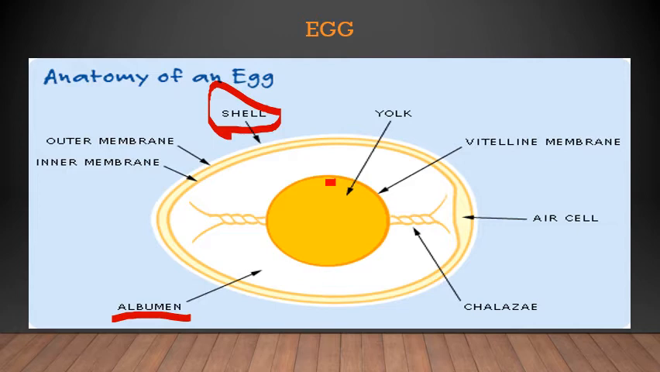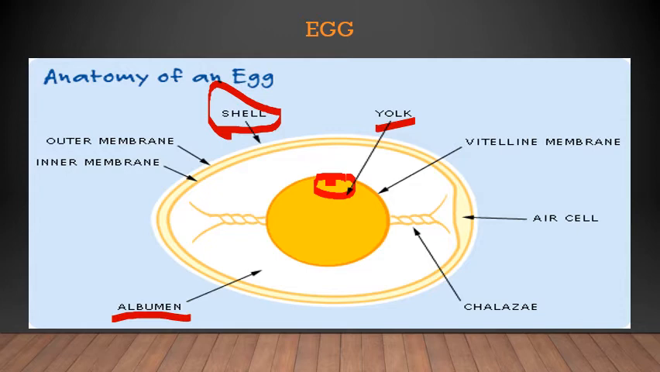Within the albumin, there is a yellow colored portion called the yolk. Now here, Y-O-L-K, yolk. Albumin spelling A-L-B-U-M-E-N, albumin. Yolk is present, and here, as you can see, the red spot is the embryo. The yellow part, the yolk, contains the developing baby. The baby at this stage is called embryo. This part is the embryo.